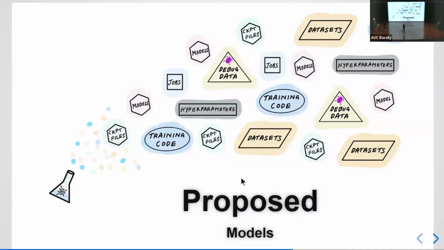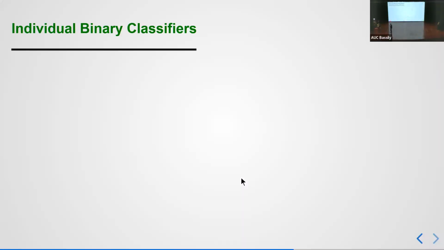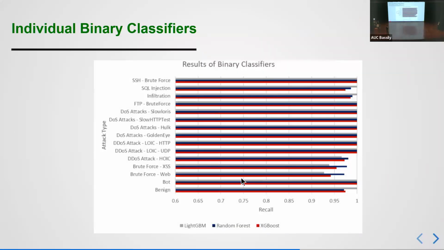So let's talk about our proposed models. Let's start with the first experiment, which is developing individual binary classifiers. But why? Individual binary classifiers focus on a specific class, mitigating the challenges posed by class imbalance. Also, individual classifiers are tailored to recognize patterns associated with a specific class. This increases sensitivity.